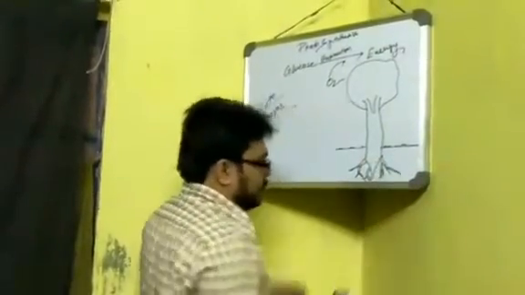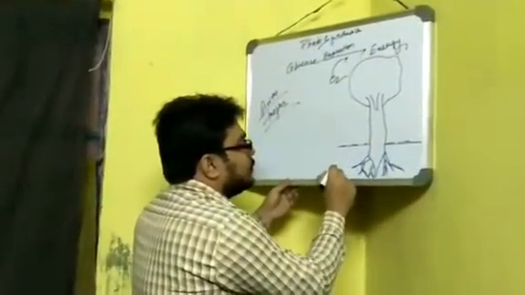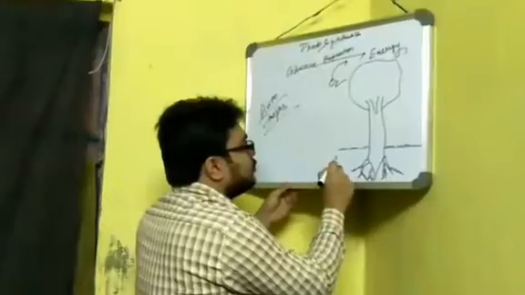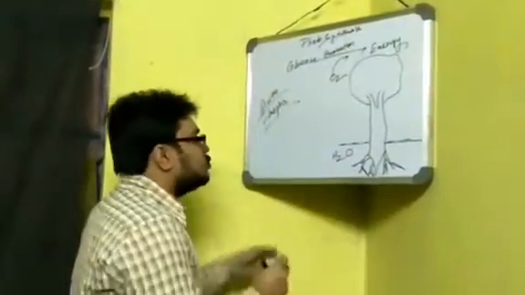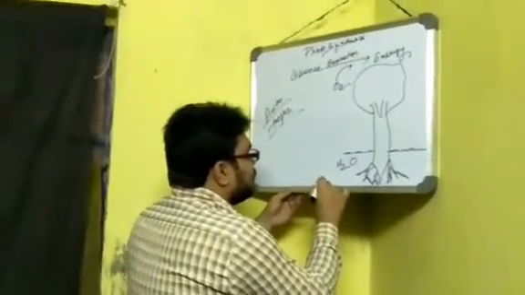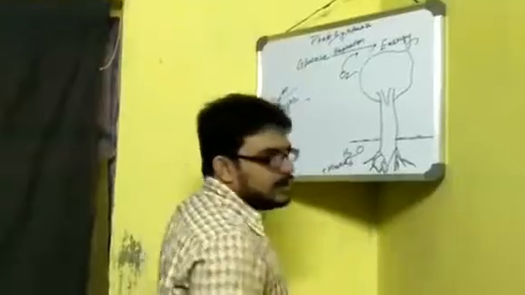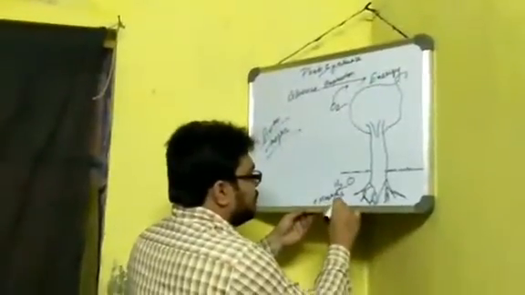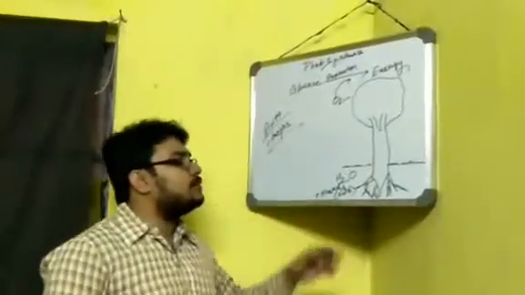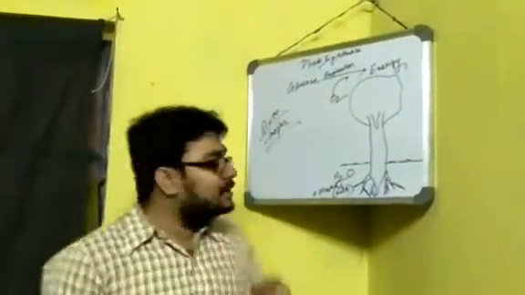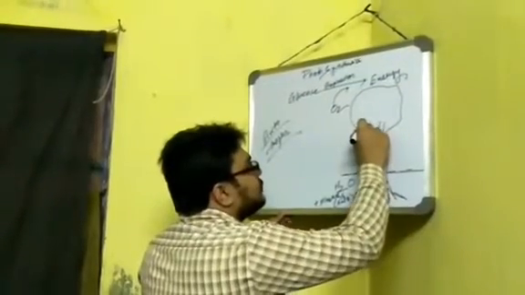Okay, so from the ground the roots are able to absorb water. The formula of water is H2O, we all know this. Water and minerals. Okay, minerals are basically some kind of salts. The water and minerals are being absorbed by the roots of the plant, and then they are transported to the leaves.